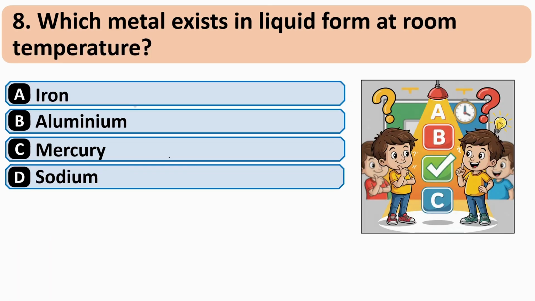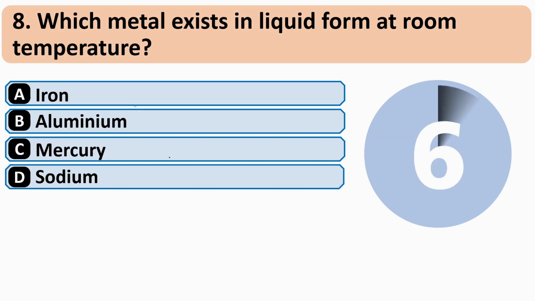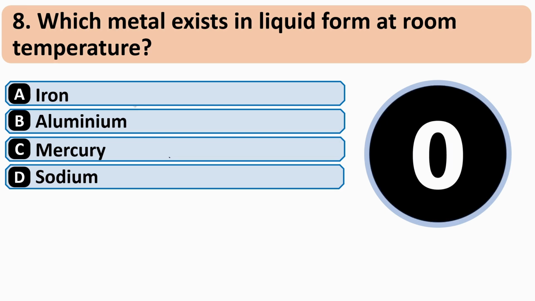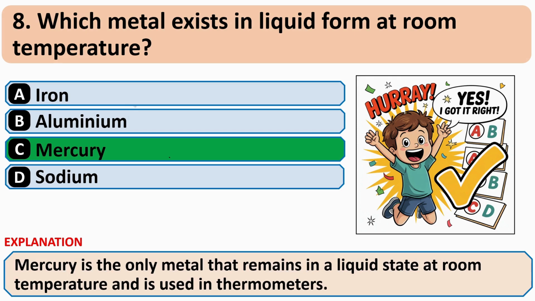Which metal exists in liquid form at room temperature? And correct answer is C, mercury.